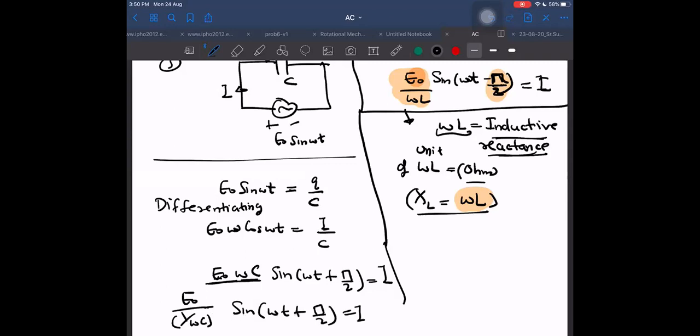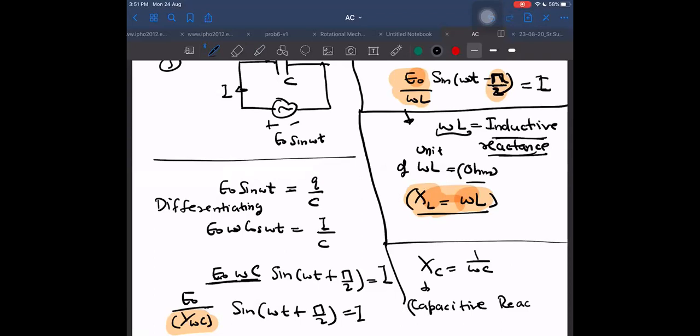What is this new term which we are getting again? It is like the same way we defined XL. I will define it as XC, and that will be equal to 1 by omega C, and it is called capacitive reactance, which is the name given to it. What do we call it? Capacitive reactance. Understood?